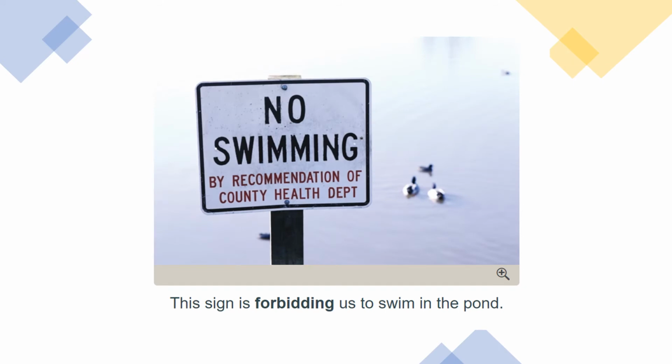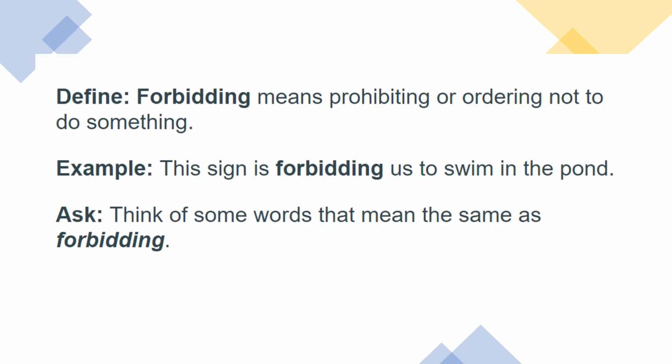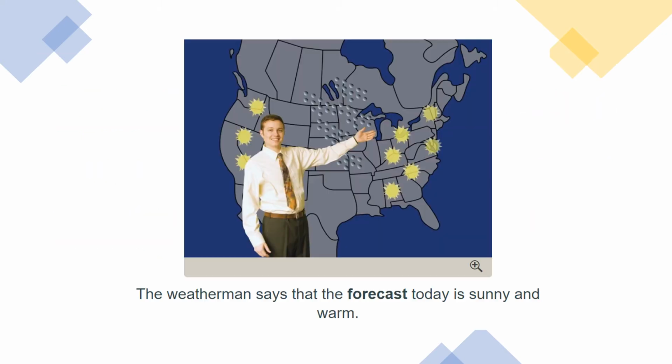The next word we have is forbidding. This sign is forbidding us to swim in the pool. Notice how it says no swimming by recommendation of the county health department. So it's not just like Joe, my corner neighbor, telling me, hey, don't go in the water. We have the health department saying this. Forbidding means prohibiting or ordering not to do something. Think of some words that mean the same as forbidding. So hopefully you said prohibiting or ordering not to do something.